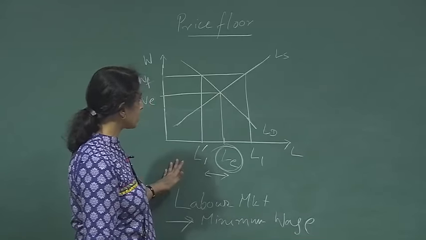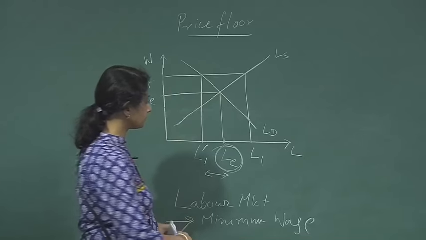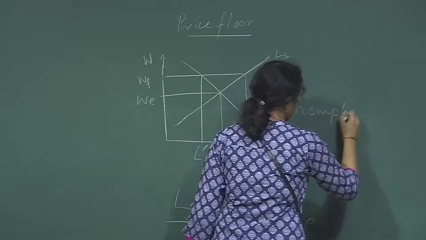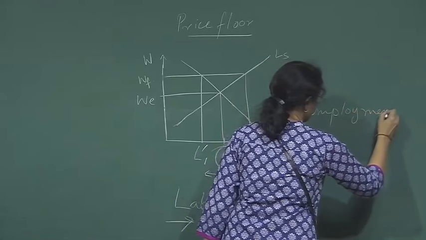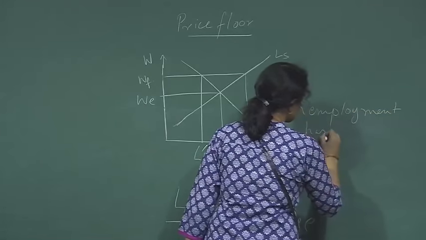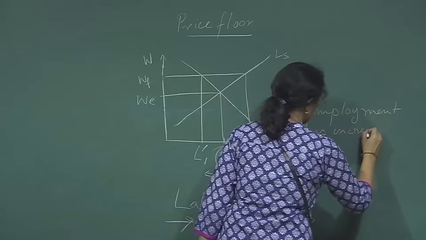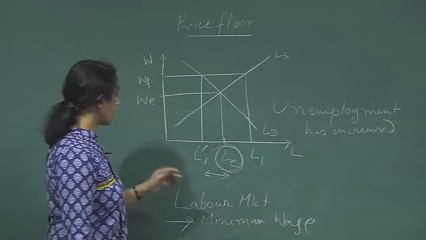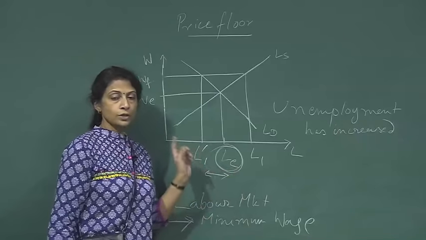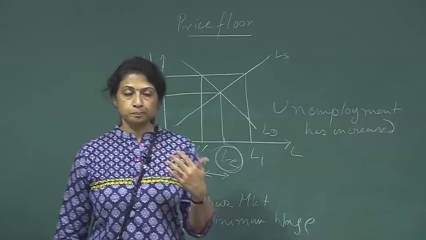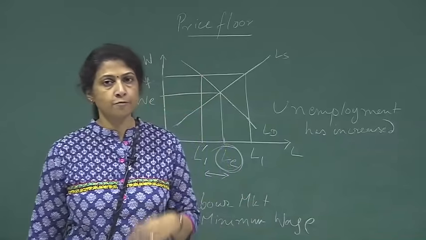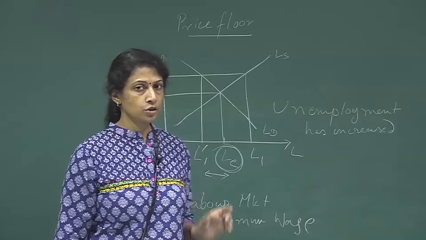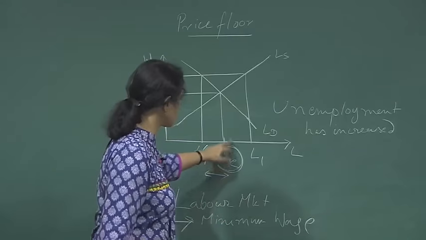So as a result of this minimum wage, unemployment has increased in the economy. Unemployment has increased because the employers have to pay a higher wage, they are employing fewer people. So the first level of unemployment is created over here.